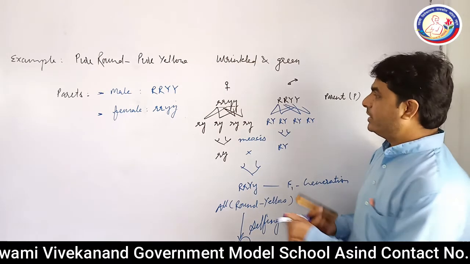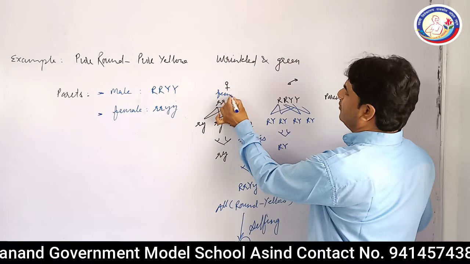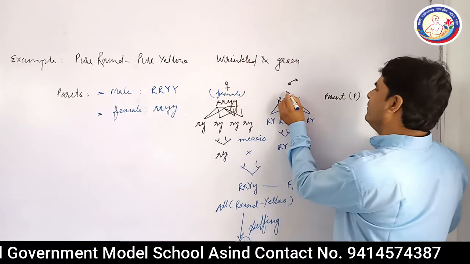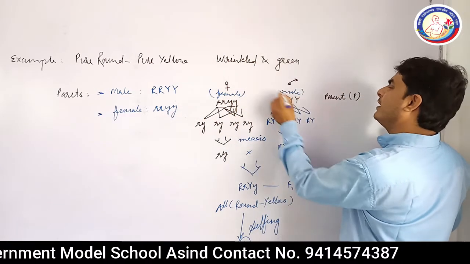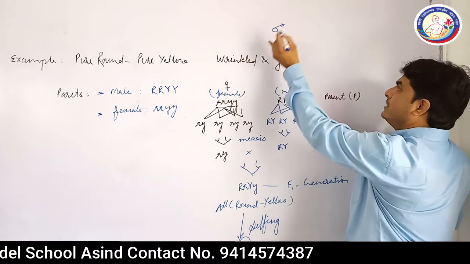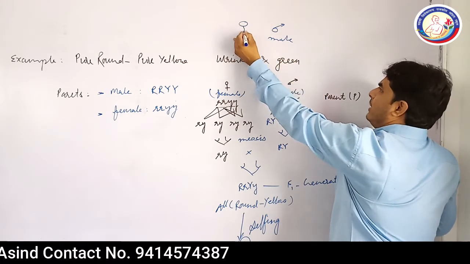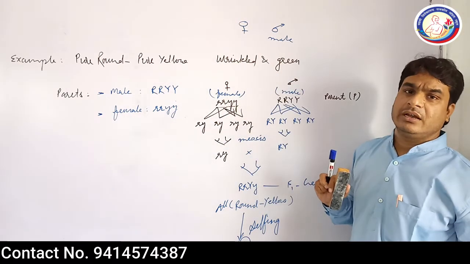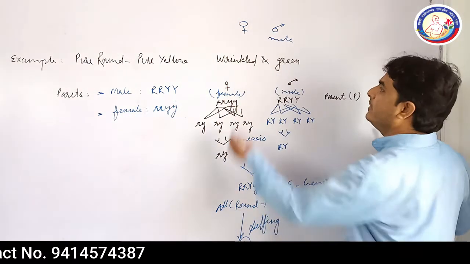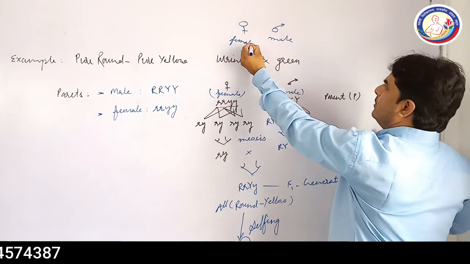Again you can see this is the symbol of female and this is the symbol of male. So this you need to remember.